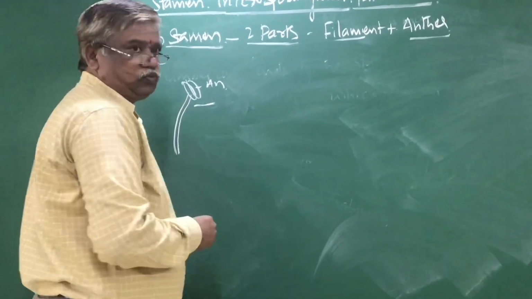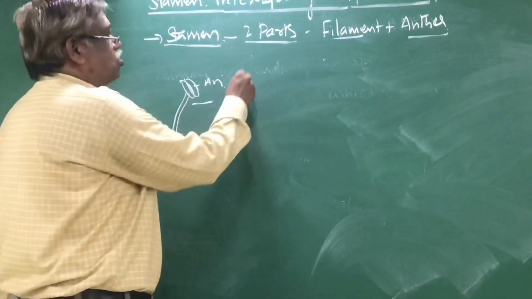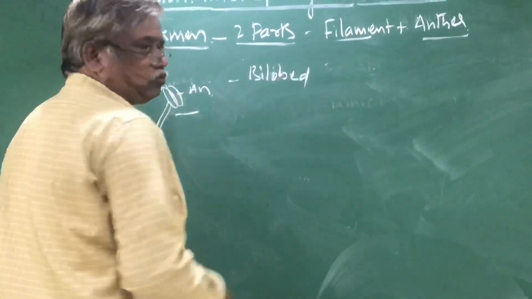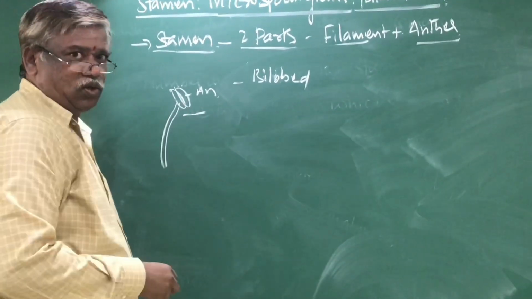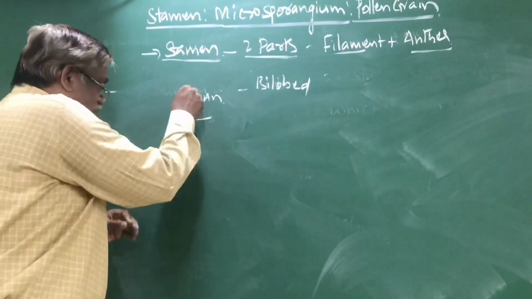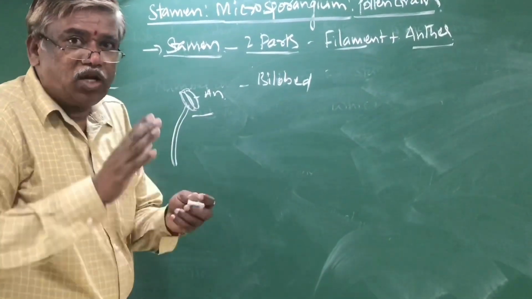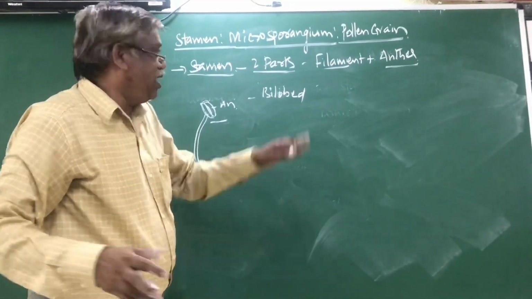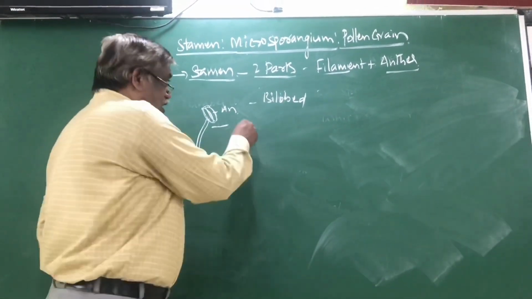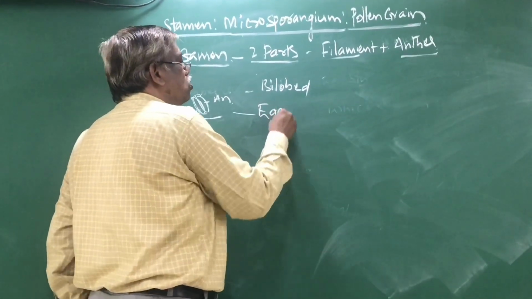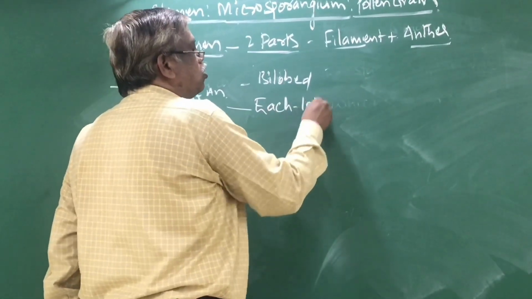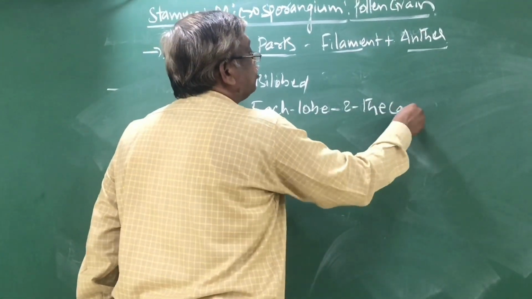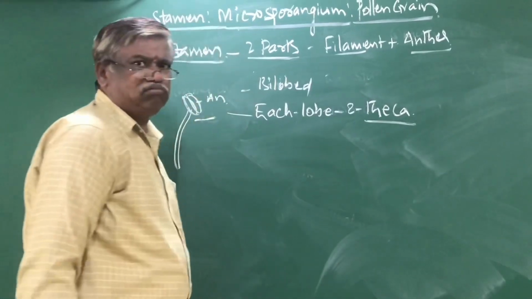This anther is bilobed. That means the anther is partially or incompletely divisible into two parts. Hence it is called bilobed. And each lobe contains two theca. What is theca? A sac.